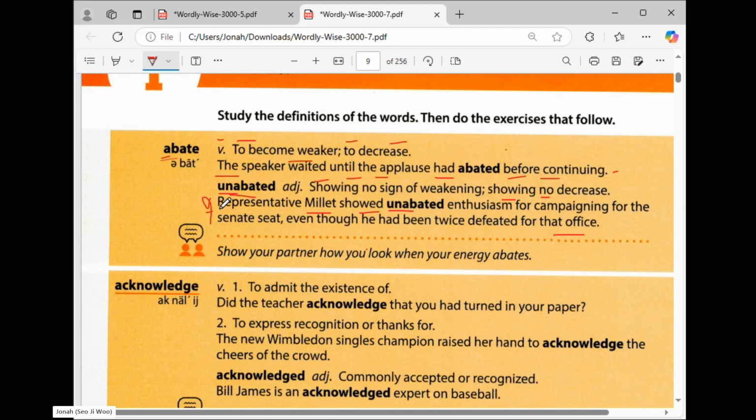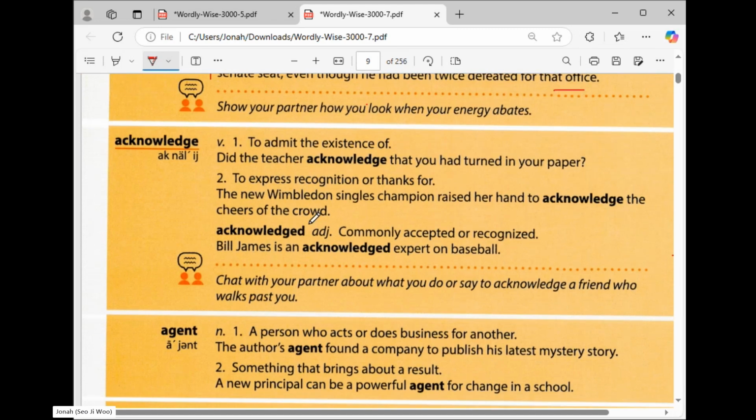So it's just an example, like you run for class representative, and your classmates will vote for you, but you need to say many words, like if I win, I will do this, if I win, like that, right? So you need to do a campaign. So enthusiasm, campaign, you're showing passion, you really want it. Okay, so you need to have unabated enthusiasm. Okay, so next we have here.